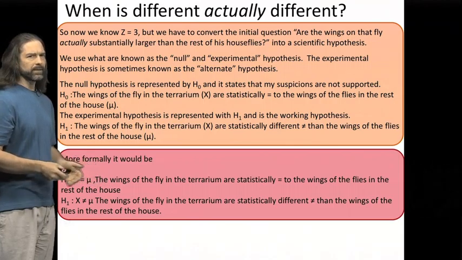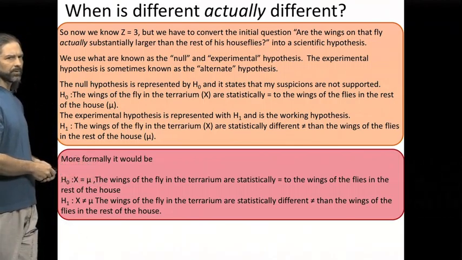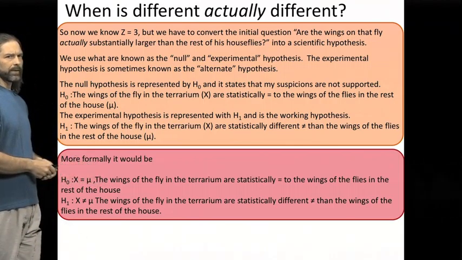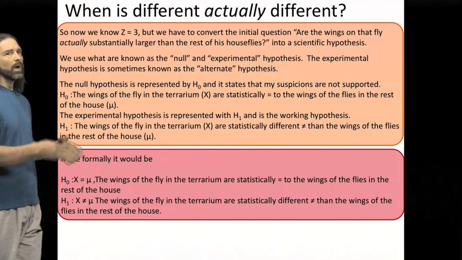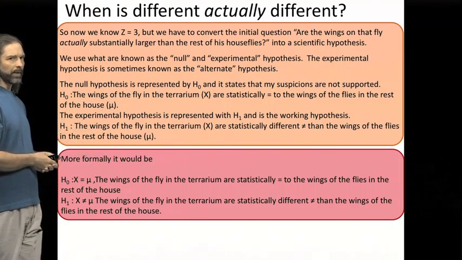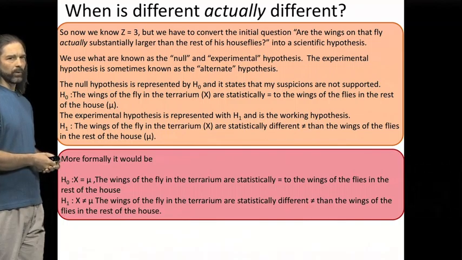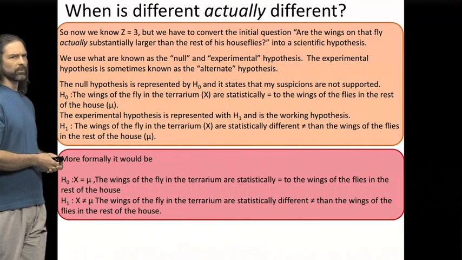So when we write this formally, in statistical notation, we want to write it both in the notation of stats and also in the language of statistics. So we are saying in the null hypothesis, x, my one fly, equals mu, the population to which I'm comparing it, and we can literally write that out as: the wings of the one fly in the terrarium are statistically equal to the wings on the flies in the rest of the house.